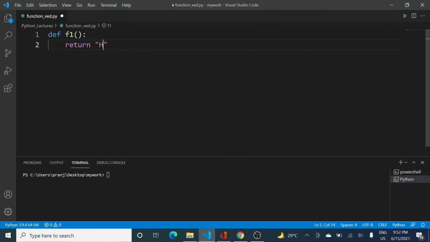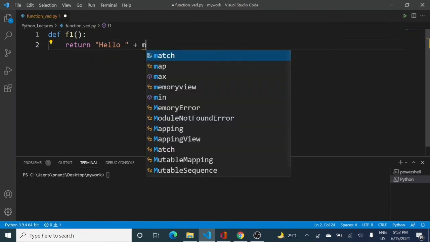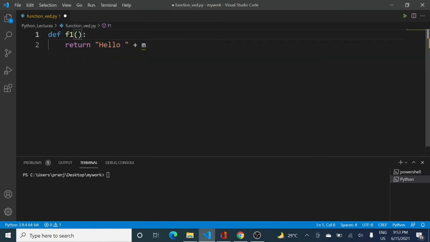And I am making a string over here, which is hello with a space, let it be. And I'm concatenating it with m, and I need this m. I do not have this m over here. So I want that when I call this function, I will be passing the value of m inside, right? So I've used m over here. Very fine, right? So let me just first run and call this function.